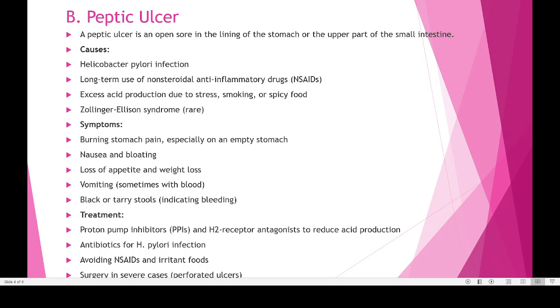Then excess acid production, because in our stomach there is hydrochloric acid. The pH of hydrochloric acid is nearly 3. So if there is a lot of hydrochloric acid production, especially when we are getting tensed or because of other reasons or mental stress, that can increase the amount of HCl.